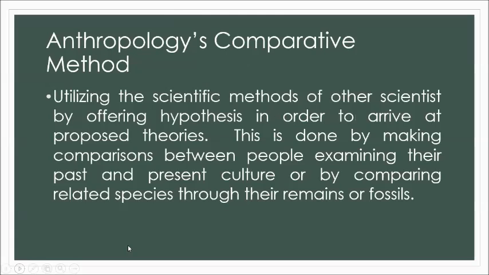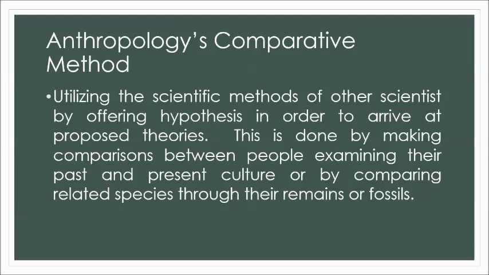Now, how about the comparative method? Anthropologists, in utilizing the scientific methods of other scientists, would use the hypothesis in order to arrive at proposed theories. This is done by making comparisons between people, examining their past and present culture, or by comparing related species through their remains or fossils.